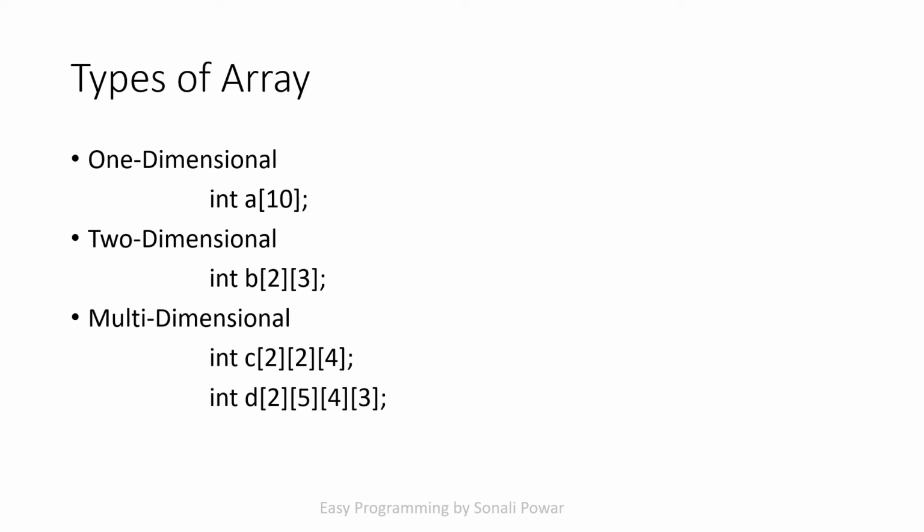The next type is the multi-dimensional array. An array which has more than 2 dimensions, I will say, is a multi-dimensional array. There is no theoretical limit on how many dimensions an array can have. Here c is a 3-dimensional array, d is a 4-dimensional array. I will upload separate videos on 1-dimensional and 2-dimensional arrays.